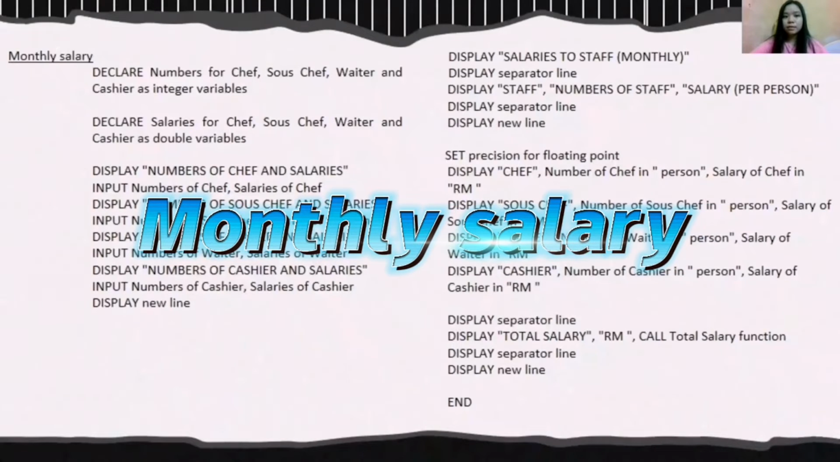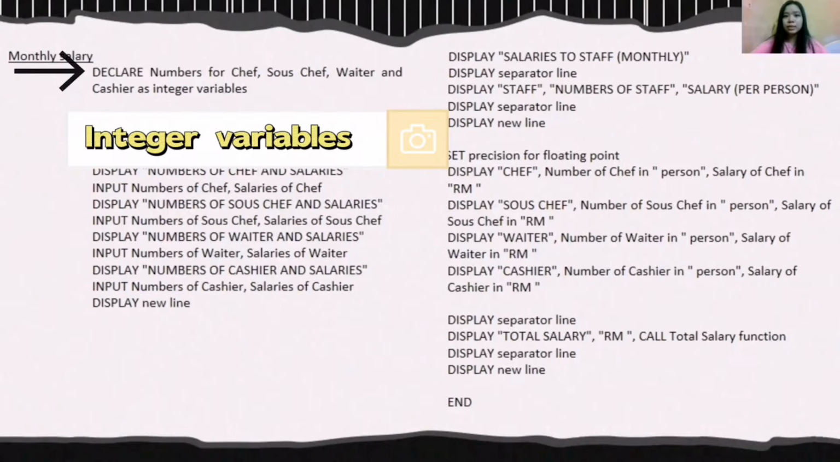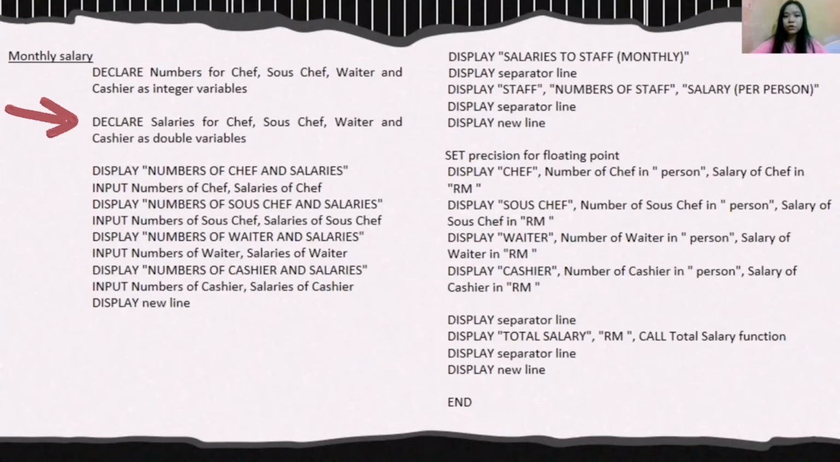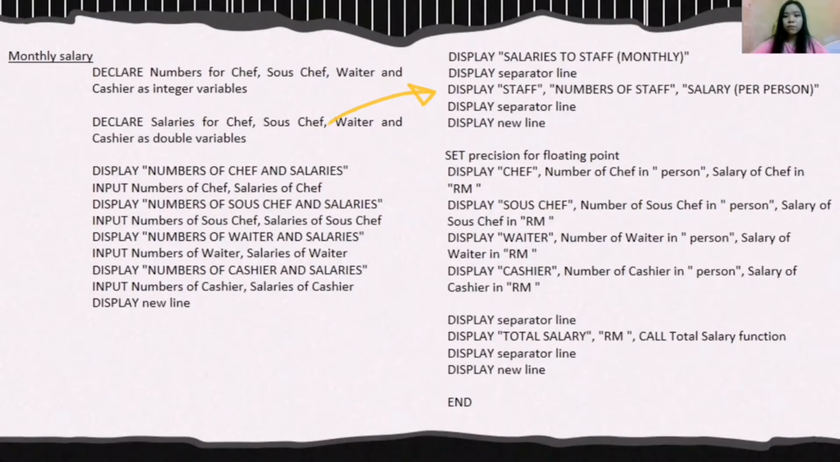Part of monthly salary: declare numbers for chef, sous chef, waiter, and cashier as integer variables. Declare salary for chef, sous chef, waiter, and cashier as double variables. Display numbers of each staff and salary. Input numbers of each staff and salary of each staff. We will have a table, so display salary to staff monthly. Display staff, numbers of staff, and salary per person. Set precision for floating point.